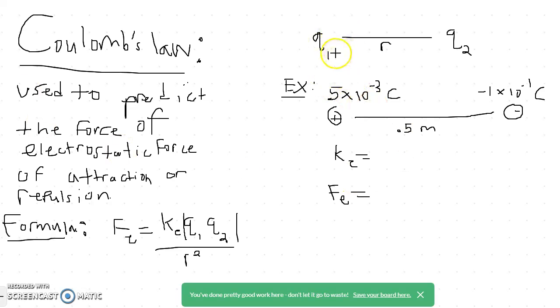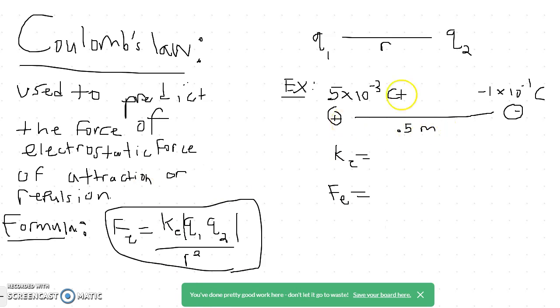So here we have two charges on opposite sides, which are represented with Q's, and there is some distance between these two charges, which is represented by the letter R. Coulomb's law states that the magnitude of the force, so the equation right here, is proportional to the product of the magnitudes of the charges over the distance squared.